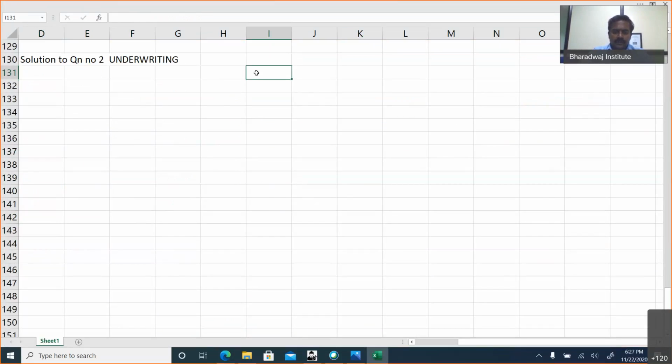If you analyze, total issued 45 lakhs, less promoters. Promoters are taking 20%, which means 9 lakhs. 36 lakhs issued to public.